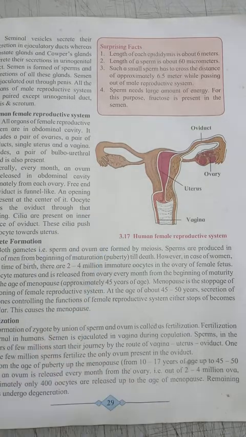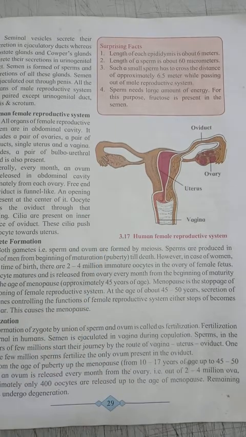So these are the structures of the male and female reproductive systems. Now, gamete formation. You know that the male reproductive system has a male gamete, and the female reproductive system has a female gamete. The male gamete is called the sperm, and the female gamete is called the ovum, or oocyte, or egg cell. Both gametes are formed by the process of meiosis.